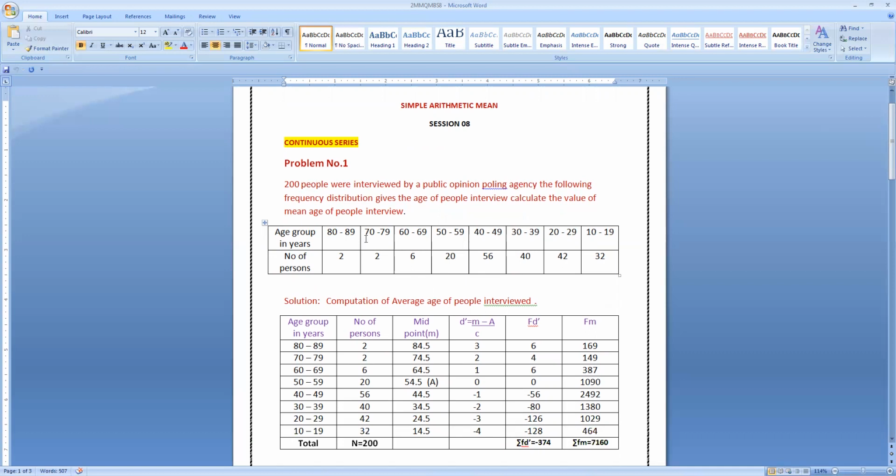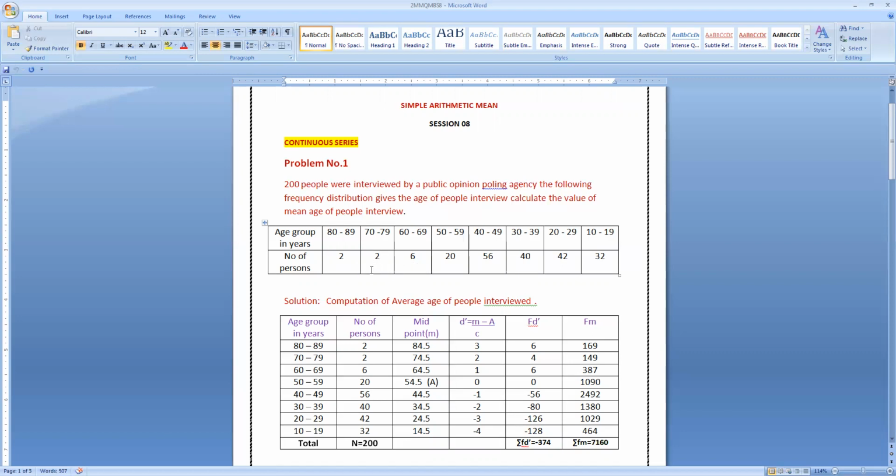So 80 to 89, 70 to 79, 60 to 69, 50 to 59, 40 to 49, 30 to 39, 20 to 29, and 10 to 19. The number of persons are 2, 2, 6, 20, 56, 40, 42, 32.